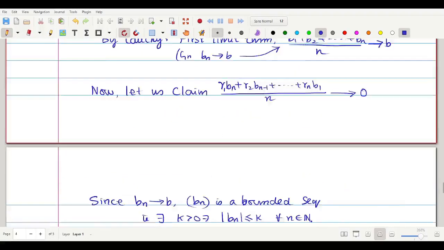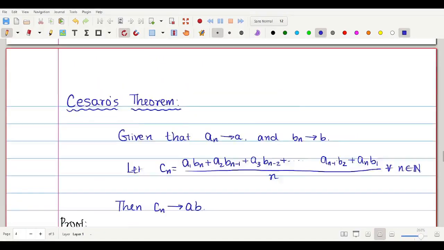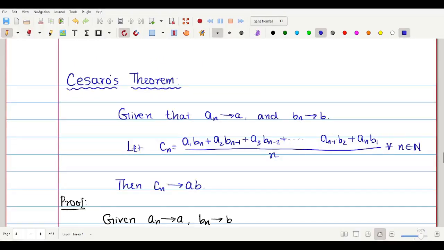So let me recall what Cesaro's theorem is. An converges to a and bn converges to b, and cn is the combination of the an's and bn's, given as a1 bn plus a2 bn minus 1 plus a3 bn minus 2 plus dot dot dot plus an b1, all added up and divided by n. Then this fellow will converge to ab. This is what I have proved, and I proved it using Cauchy's first limit theorem. That's all. Okay, thank you.